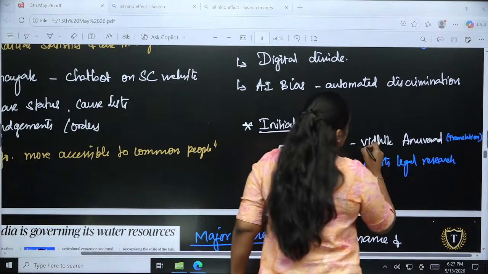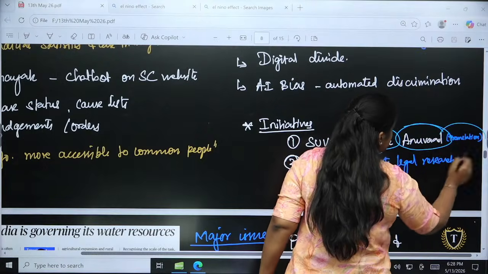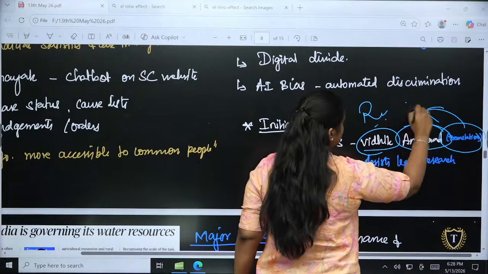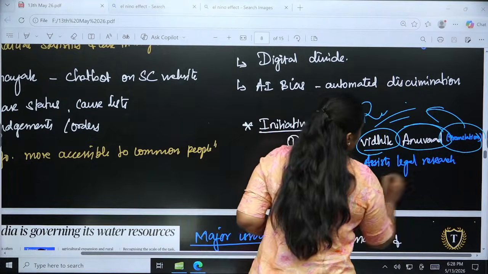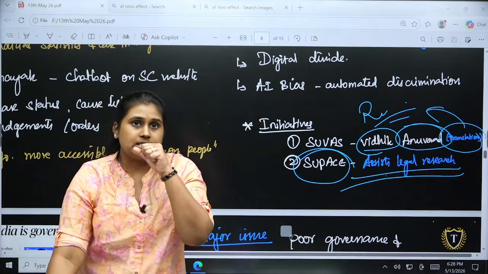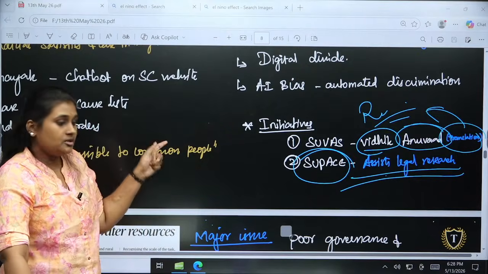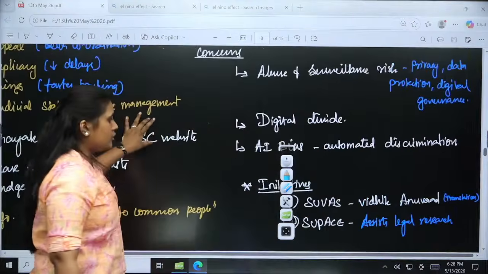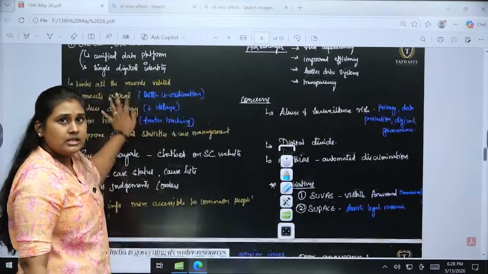It is Supreme Court Vidhik Anuvaad, where the translation of the judgments and the proceedings into regional languages, multiple languages, is available. And SUPACE is about assisting legal research. So those are the other earlier initiatives by the Supreme Court when it comes to digitalizing the judiciary. So read about these two initiatives and also have a look into them.